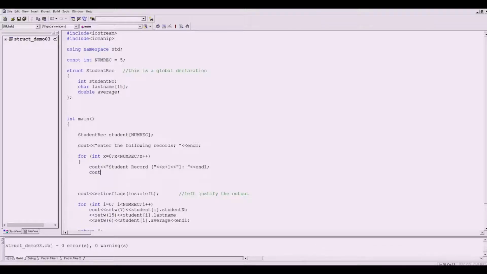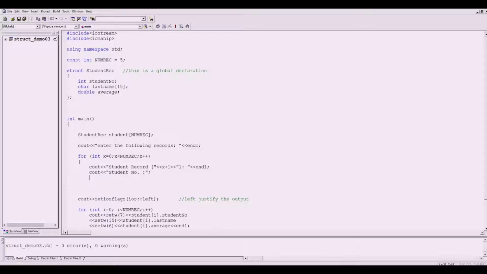Okay, so cout. Let's start with the student number. Next would be cin, to get the input coming from the user and put it on our records, specifically on the student number.